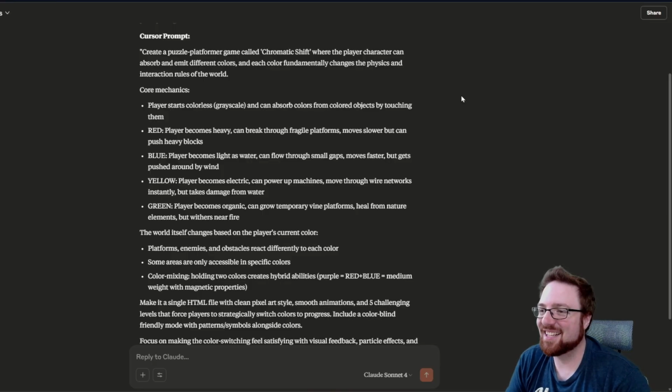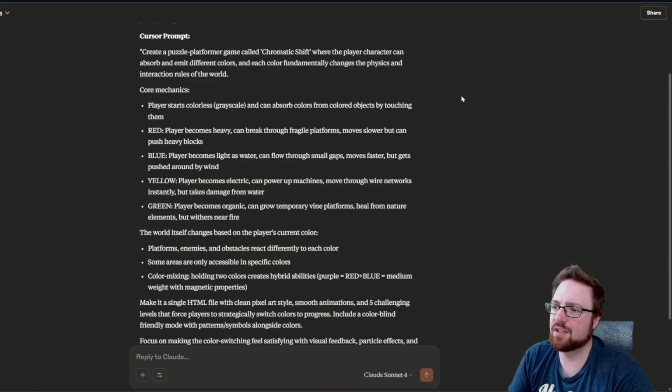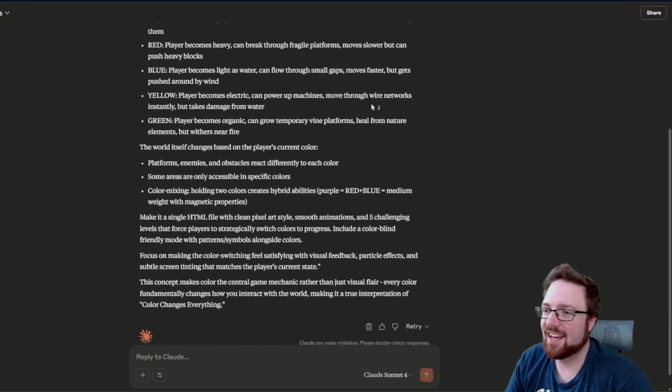The world itself changes based on their current color. Platforms, enemies, and obstacles react differently to each other. Some areas are only accessible in specific colors. Color mixing, holding two colors creates a hybrid color. And make it a single HTML file with clean pixel art style, smooth animations, and 5 challenging levels that force players to strategically switch colors to progress.